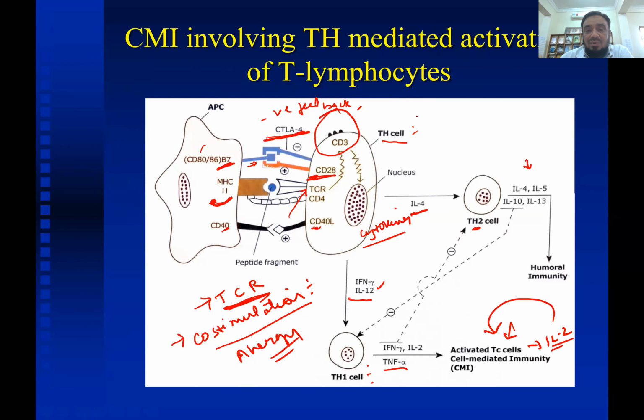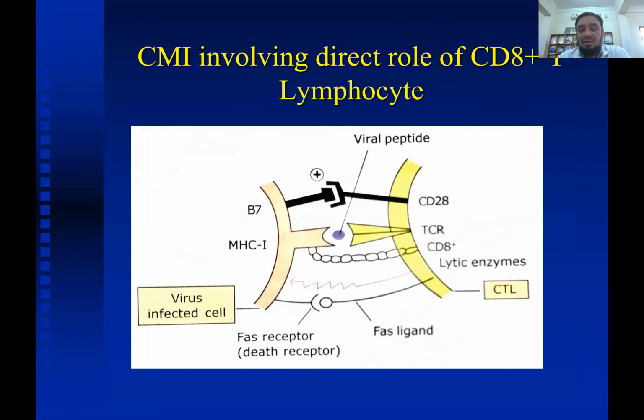Now, the role of the cytotoxic CD8 cell is similar, and it plays a role in cell mediated immunity. The virus infected cell presents the viral peptide to the T cell receptor, right?